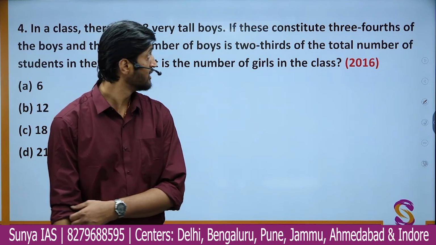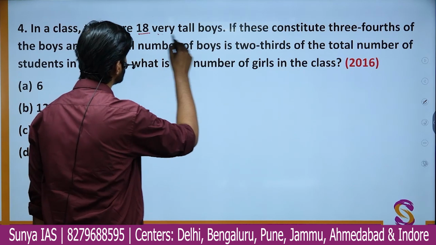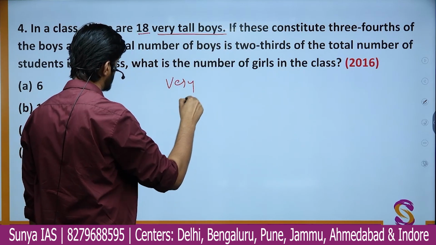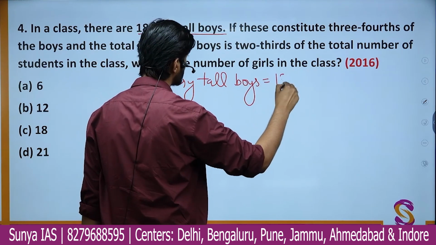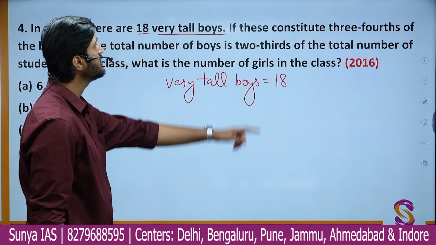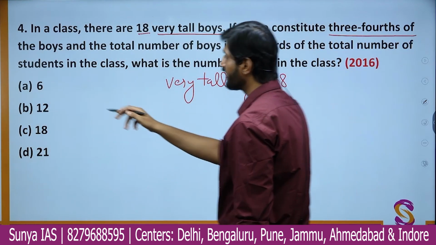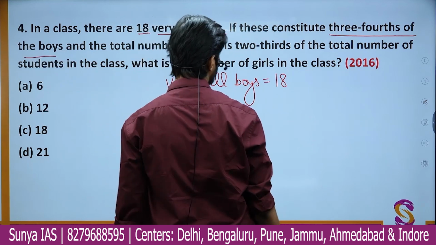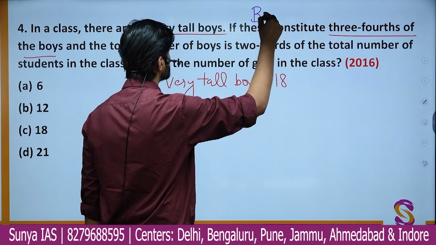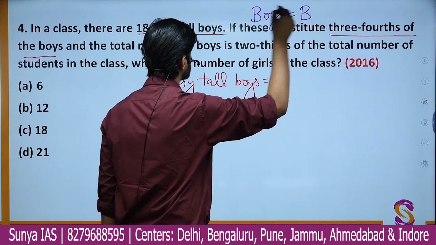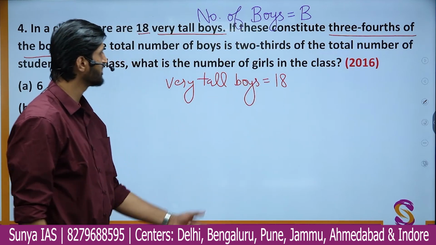It says that in a class there are 18 very tall boys. So very tall boys are 18 in number. Further, it says that these constitute 3/4 of the boys. Okay. So if total number of boys is B, then what is the number of tall boys?